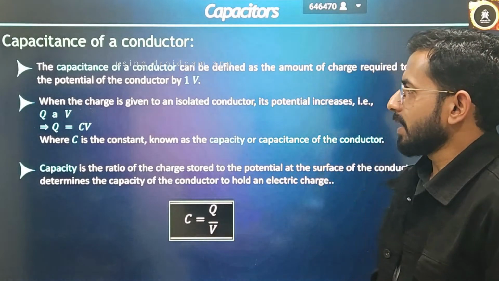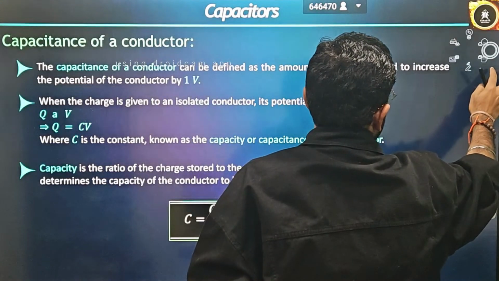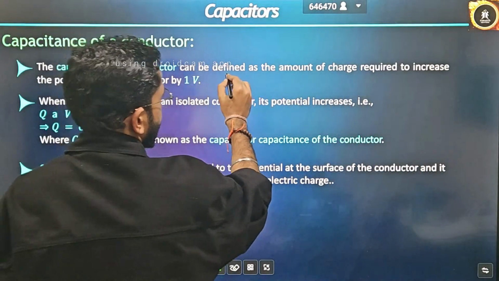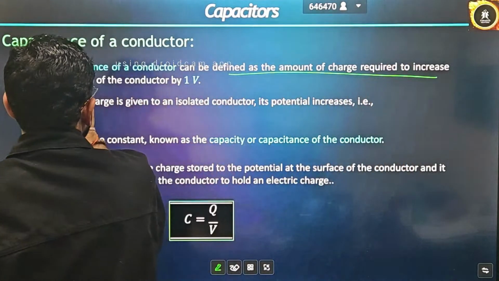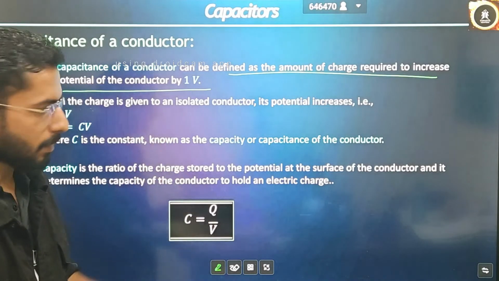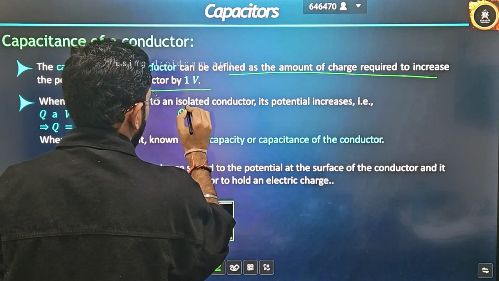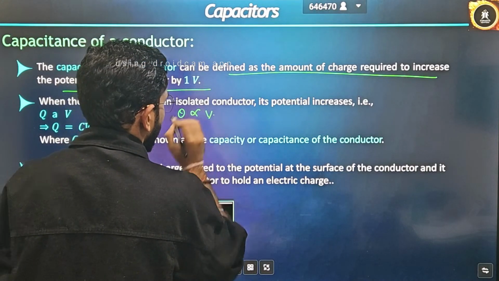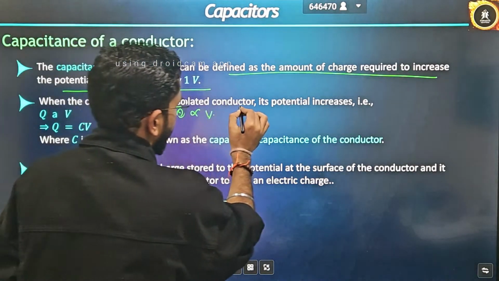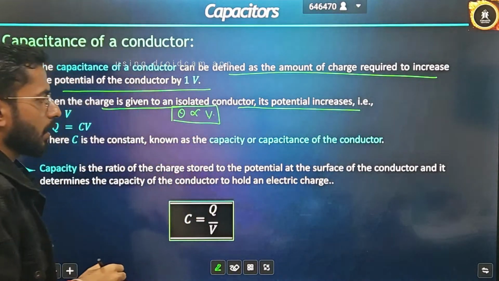So let's start with capacitance. Capacitance of a conductor can be defined as the amount of charge required to increase the potential of the conductor by 1 volt. I will explain the first line after some time. The charge given to a capacitor is directly proportional to the potential. The second statement: when charge is given to an isolated conductor, its potential increases. That's why we say that charge is directly proportional to potential.